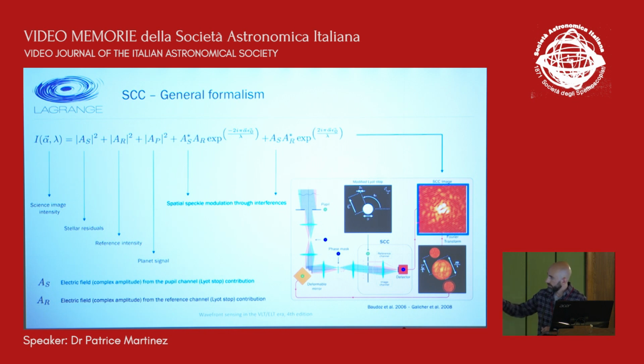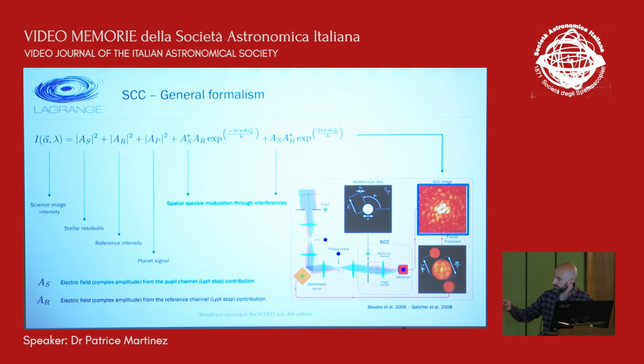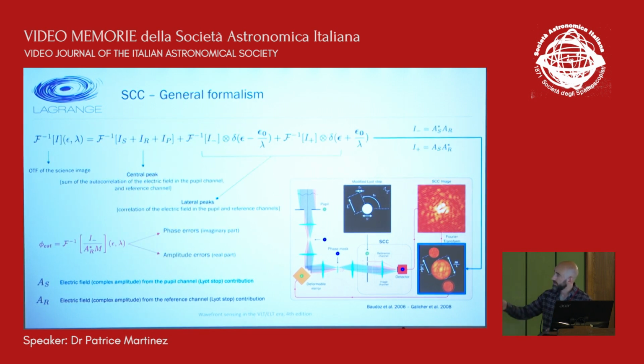For that, you need some post-processing activities, mainly based on the numerical Fourier transform of the science image to get access to the complex amplitude in the pupil plane. So you just need to operate a numerical Fourier transform of the detector image, which is just the Fourier transform of this equation that you get here.